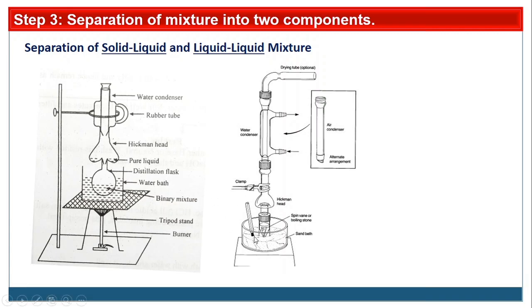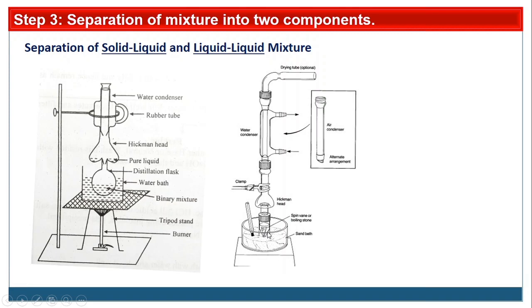Whatever non-volatile component is there, either liquid or solid, remains in the RBF, the distillation flask. So in the Hickman head the volatile liquid is accumulated, while in the RBF the non-volatile solid or non-volatile liquid remains.